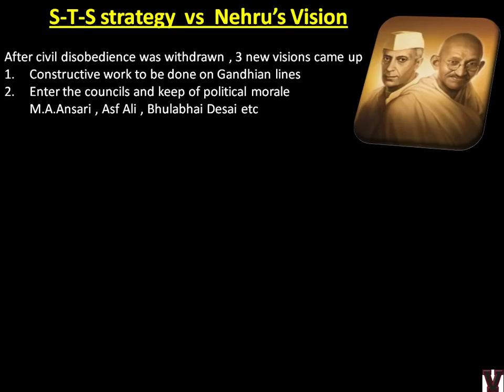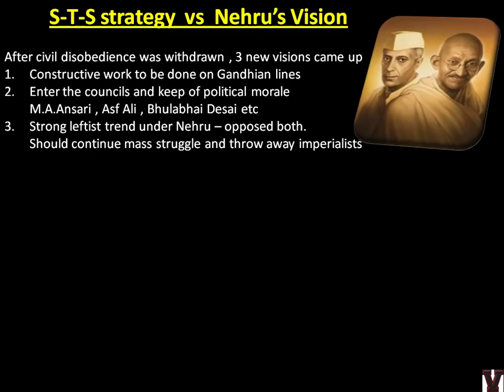We'll see. So these were two types of thing, and the third one is the leftist one under youth leaders like Nehru, who opposed both of these things. He told mass struggle. He did not like civil disobedience being done away with. He wanted mass struggle. So these are the three visions.